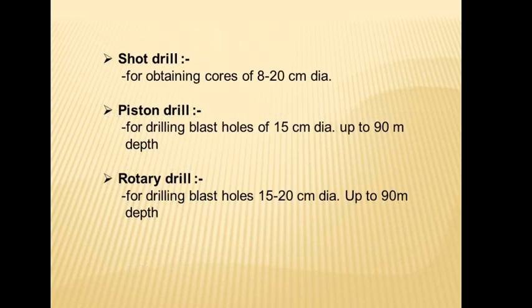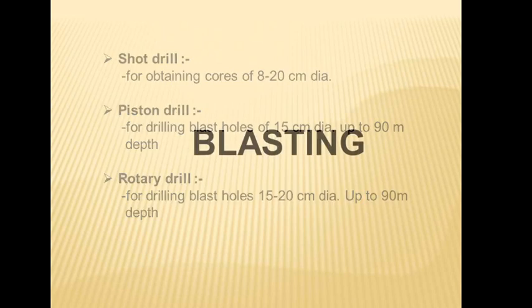Shot drill for obtaining cores of 8 to 20 centimeter diameter, piston drill for drilling blast holes of 15 centimeter diameter up to 90 meter depth, rotary drill for drilling blast holes 15 to 20 centimeter diameter up to 90 meter depth. So this is about drilling and the different equipment used for drilling, like jackhammer, drifter, stopper, leg drill.